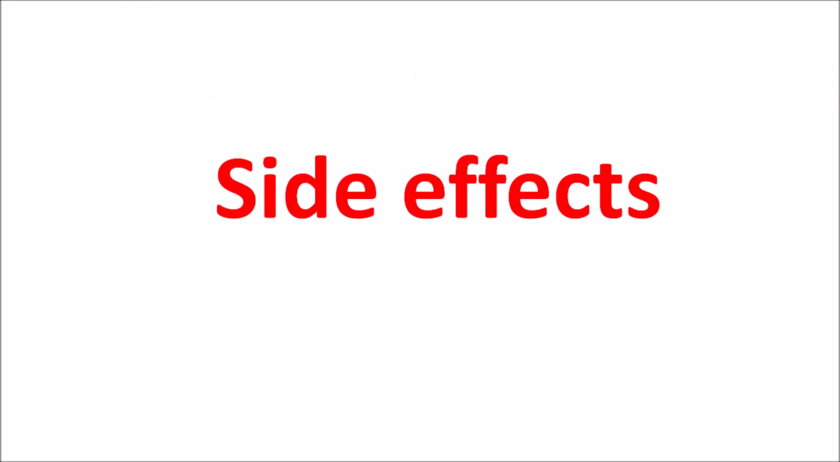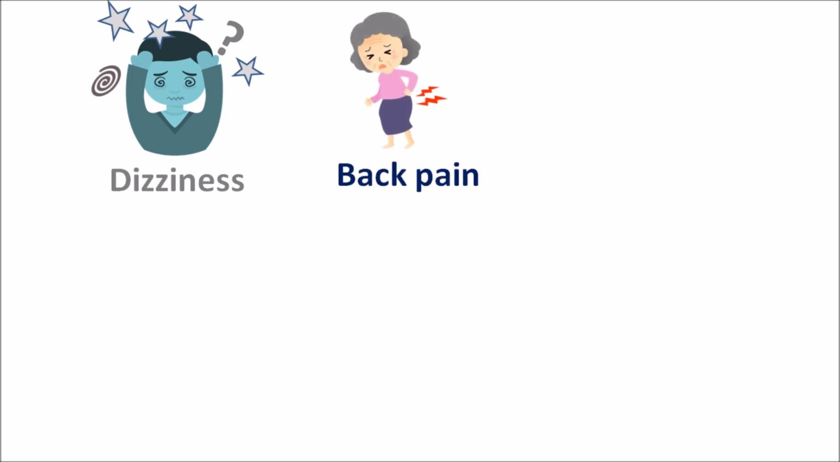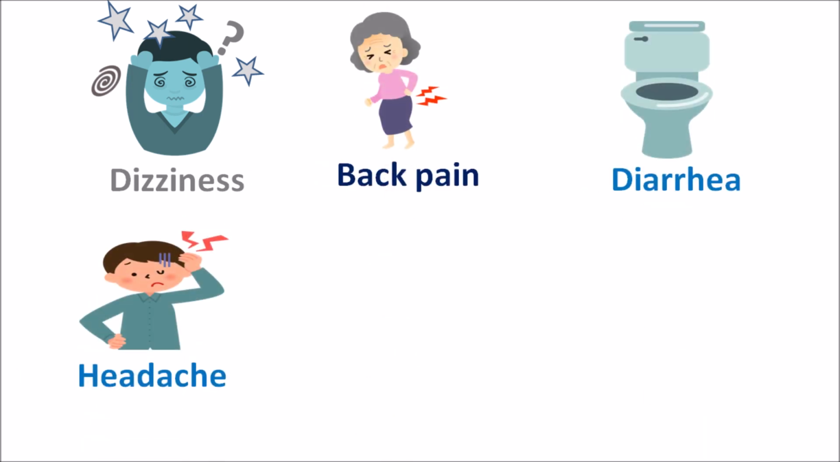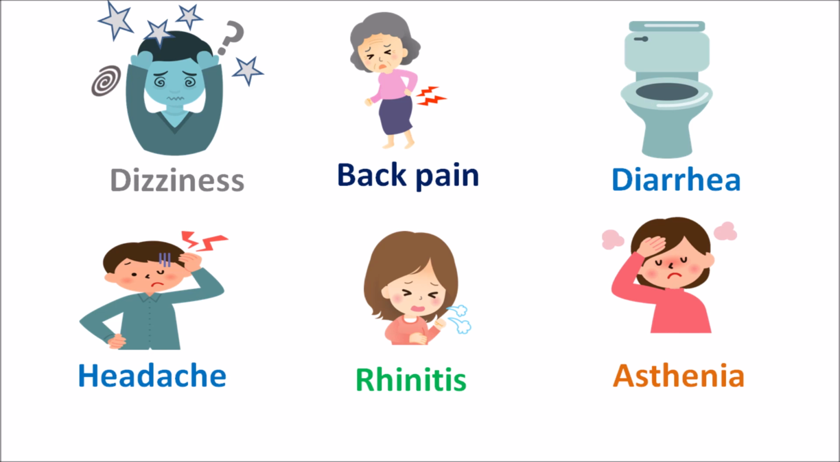Now let us see the side effects of this drug. One of the important side effects of this drug is dizziness, which is commonly observed in many of the patients, and it can also produce some back pain, some diarrhea. Other side effects mainly include headache, rhinitis, sinusitis, and this drug can also produce some asthenia, some lack of energy, which can be observed with this Olmesartan.